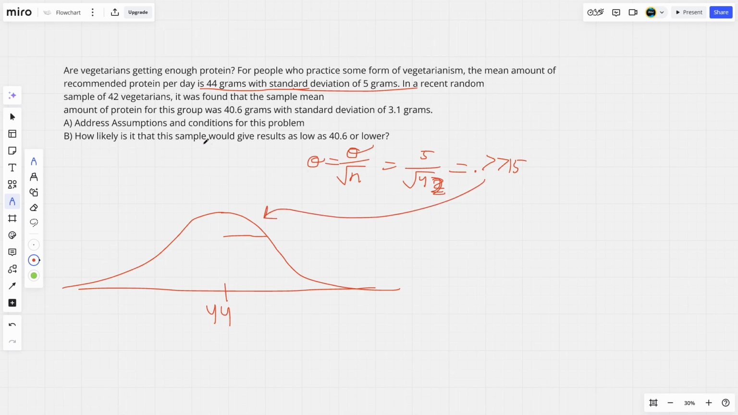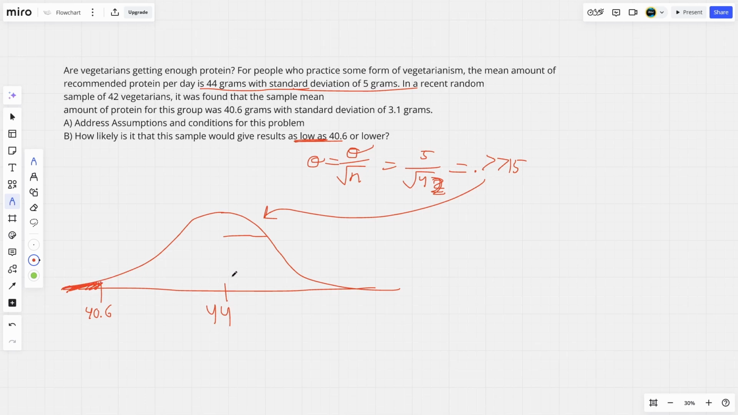And it's asking how likely is it that the sample would give results as low as 40.6. Because it says low, that means we'll be shading to the left. 40.6, we'll just eyeball it, maybe right here, 40.6, and we shade to the left, right there.